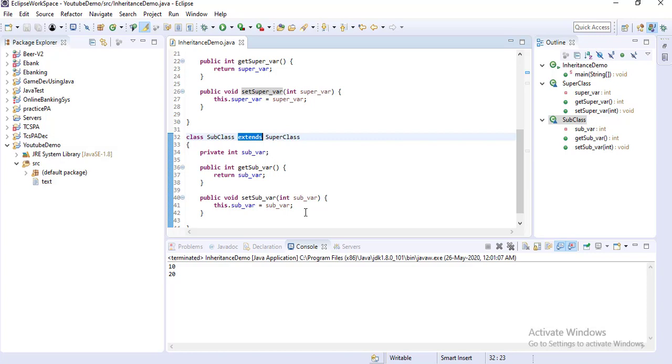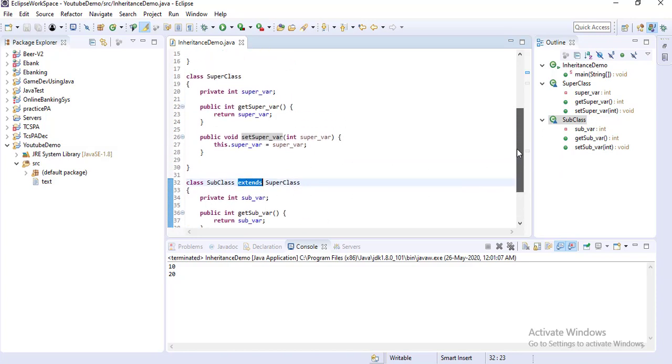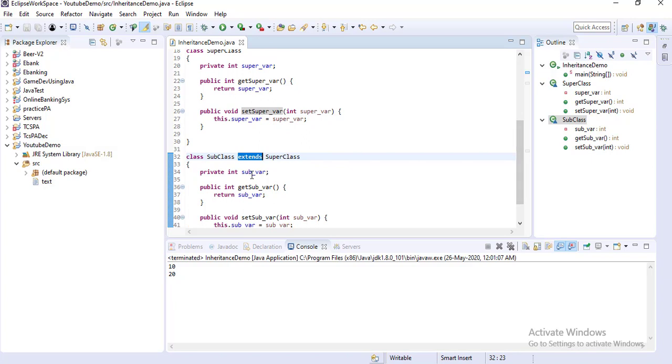So the three pillars of object oriented programming: the first one is encapsulation, which ensures security. We are wrapping a private variable, so that private variable is not directly accessed outside of the class. To access this variable, we use the public setter and getter methods. So this is the concept of encapsulation.